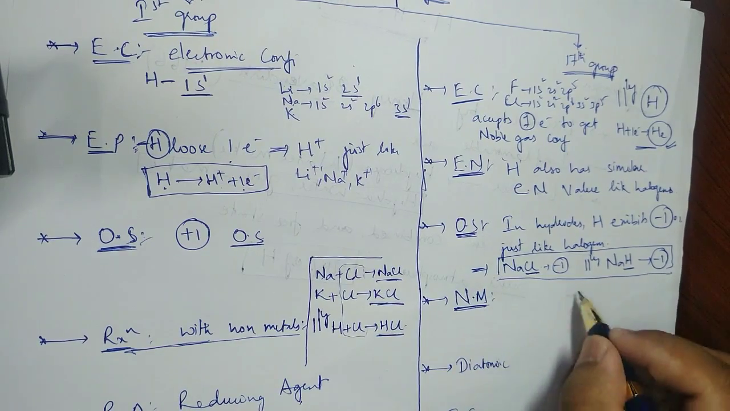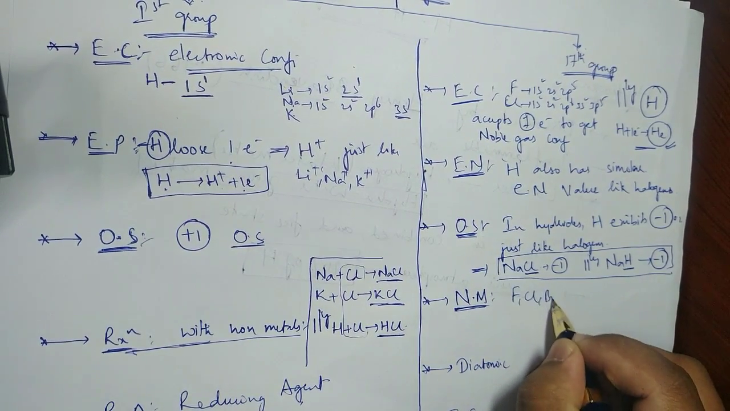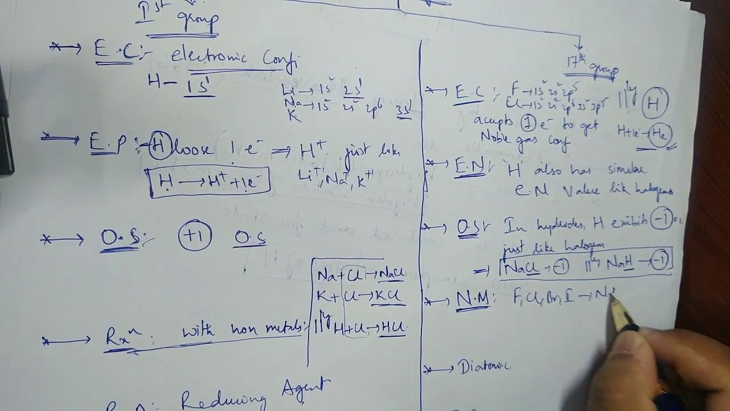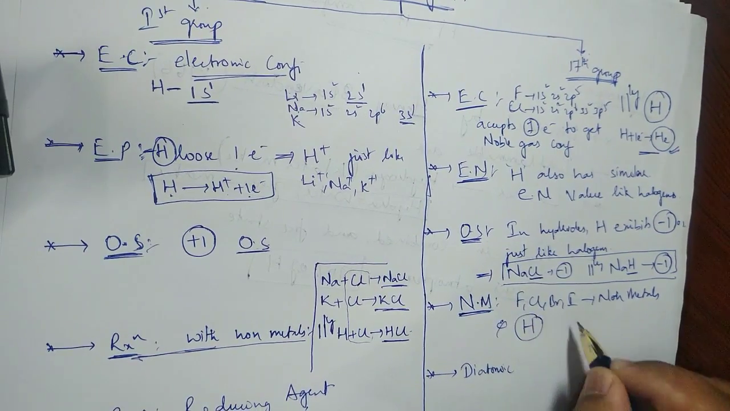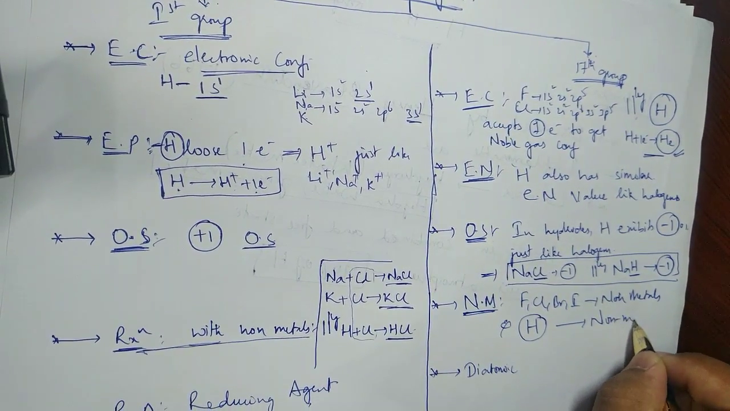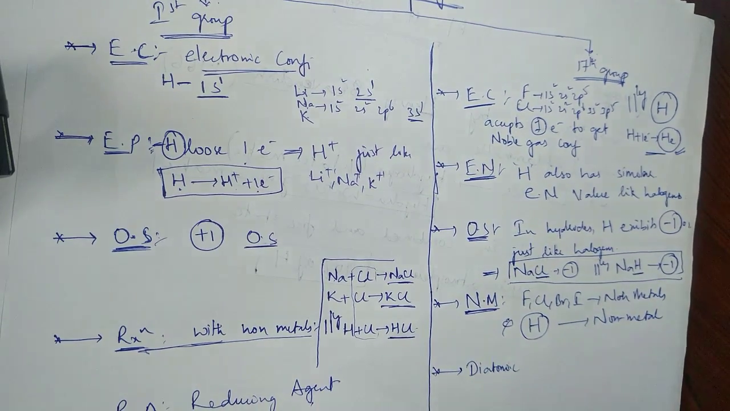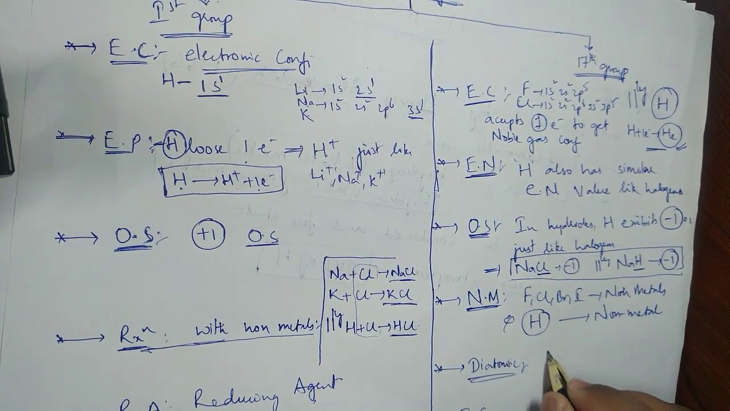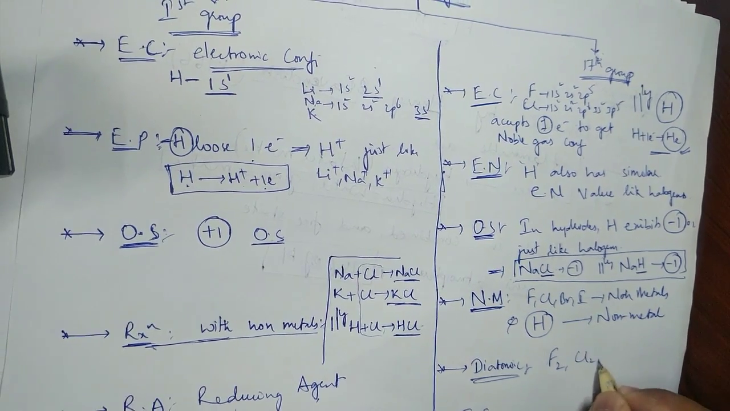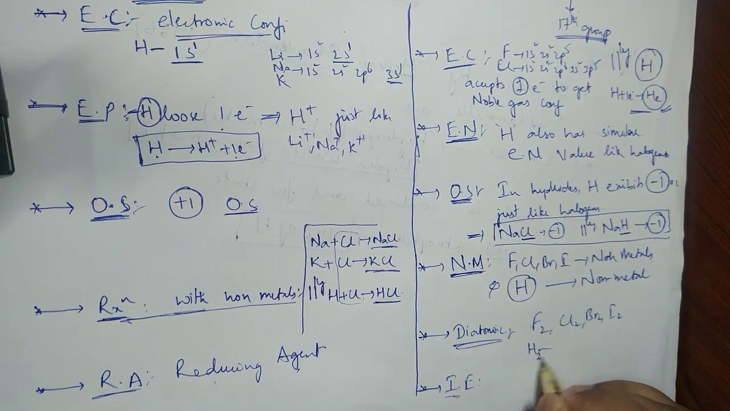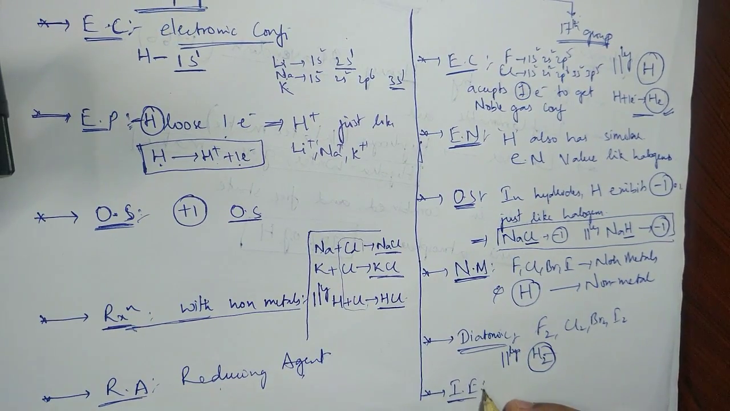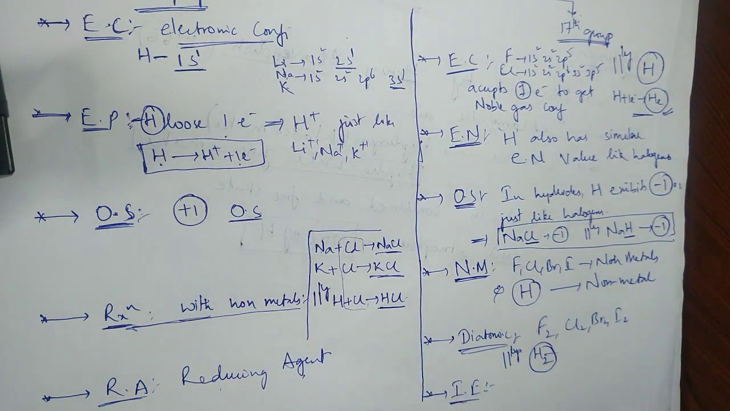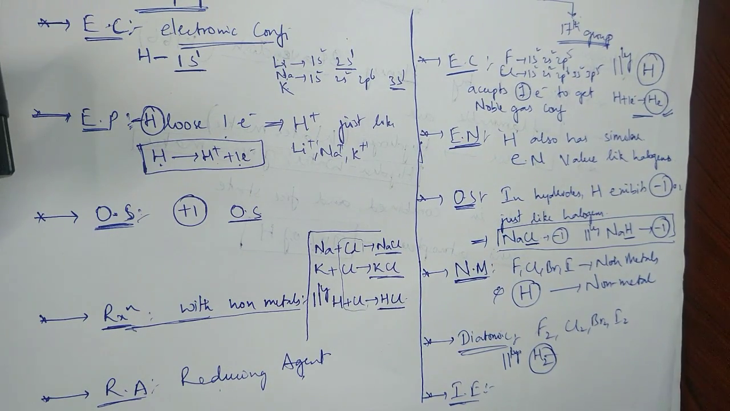Non-metal. Fluorine, chlorine, bromine, they are all what? Non-metals. And hydrogen is also a non-metal. It's not a metal. So this is another property that is matching. And diatomic, yes, obviously. How does fluorine exist? F2. Chlorine exists as Cl2, Br2, I2. Similarly, hydrogen exists as what? H2. Lastly, ionization energy. All of them, fluorine, chlorine, bromine, iodine, have high ionization energy values.